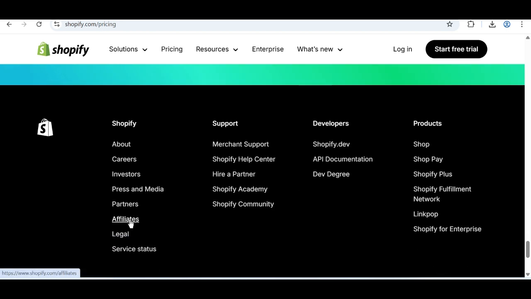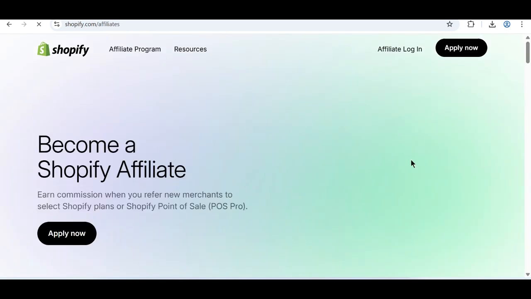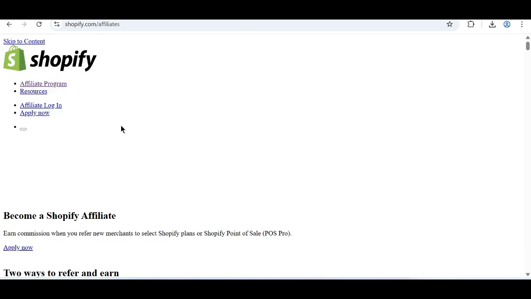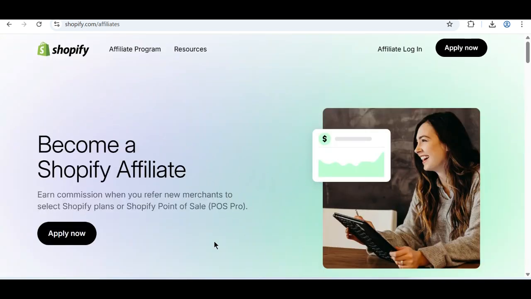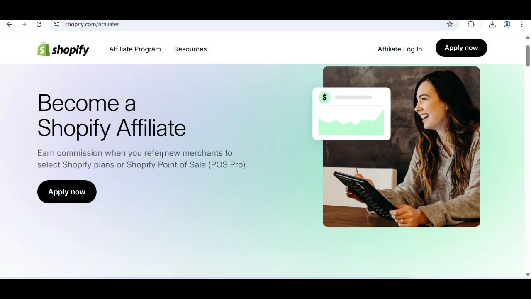You can see this affiliate link. I have to click on it. Once I click on the affiliate link, I'm directed to the affiliate marketing page. You can see: become a Shopify affiliate, earn a commission when you refer new merchants to select Shopify plans or Shopify point of sale. So here is what you can see. You can apply now.